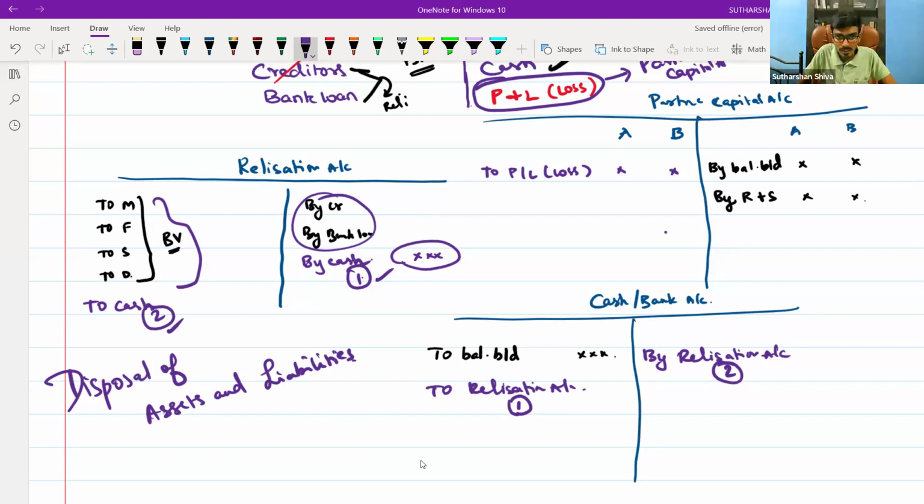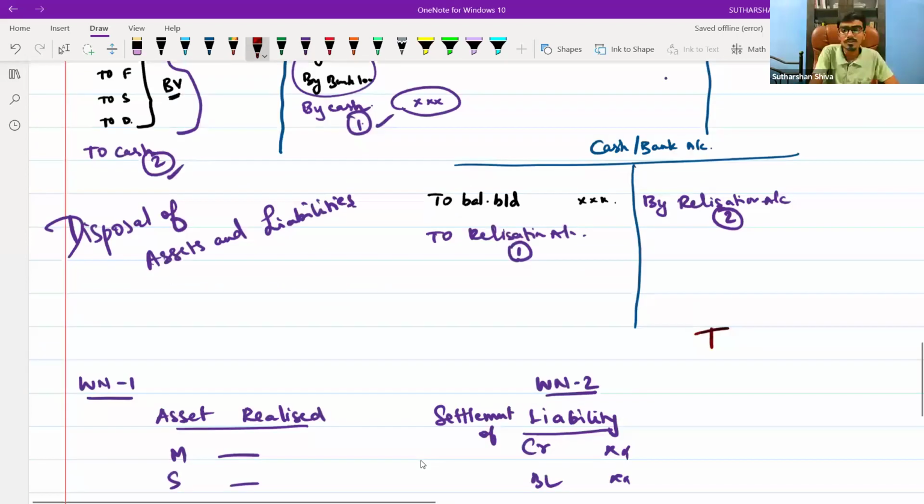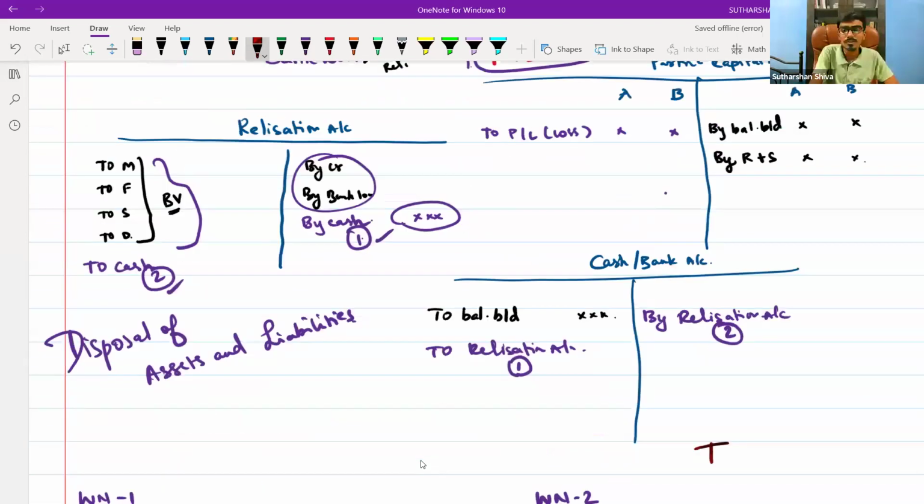In some questions, they may give you the concept that, suppose, machinery is taken over by partner B, or the liabilities are taken over by partner B. In that case, at the time of disposal, this is happening.